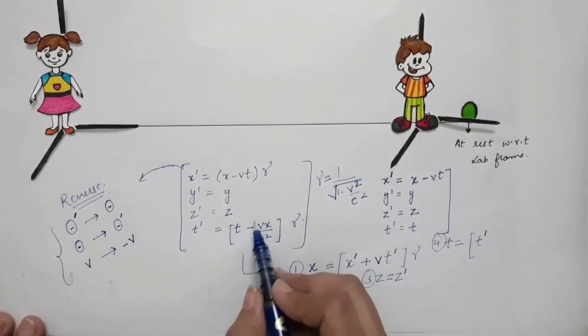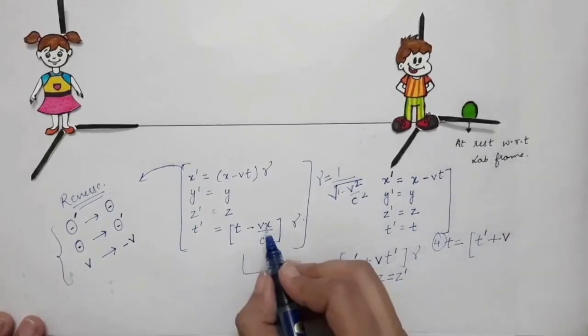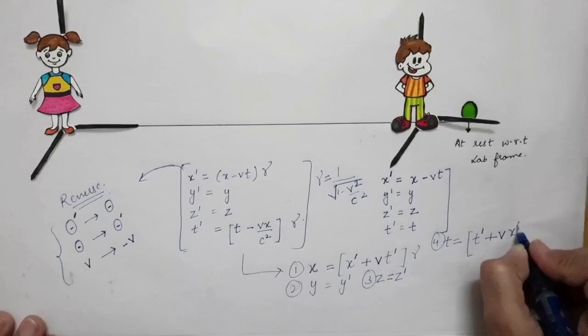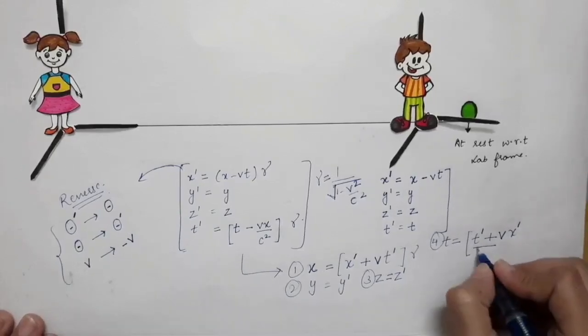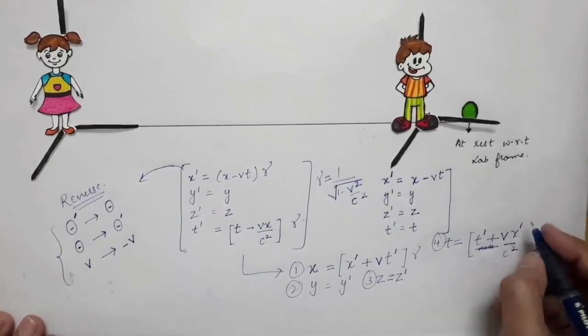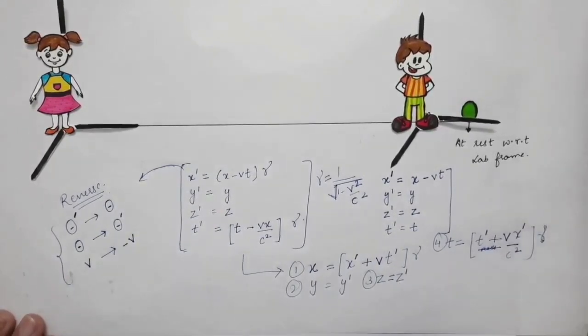Minus into minus will become positive, so that will be plus v, and instead of x, I will write x prime, divided by c square, times gamma as it is. So these are the reverse Lorentz transformation equations.